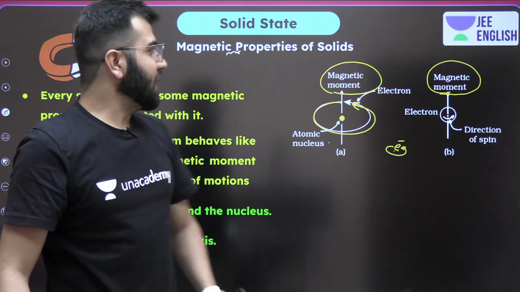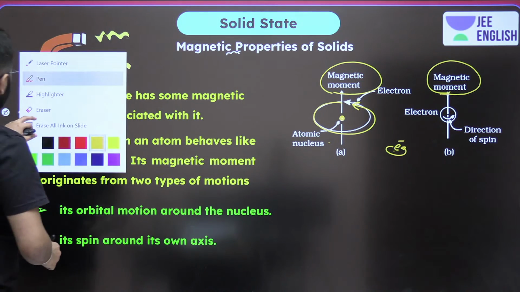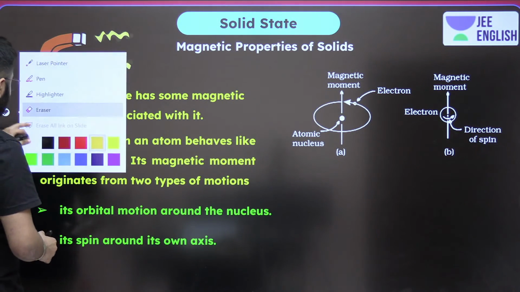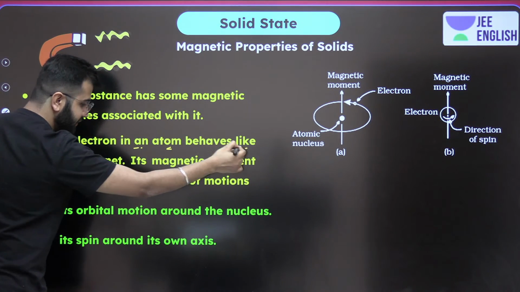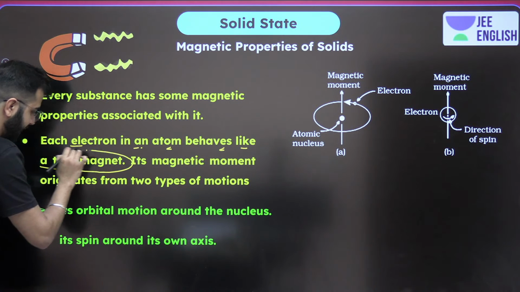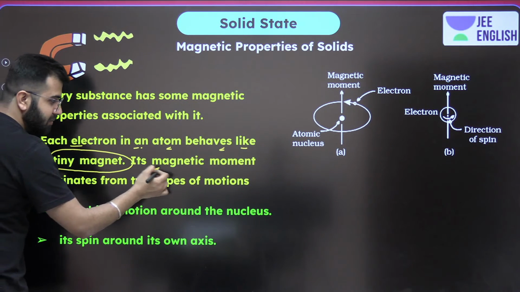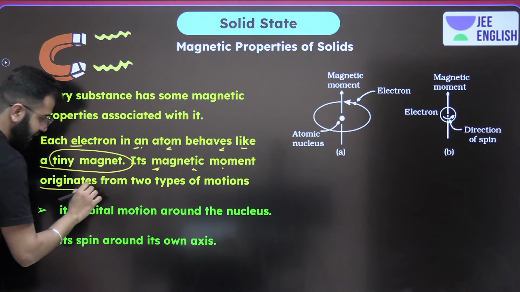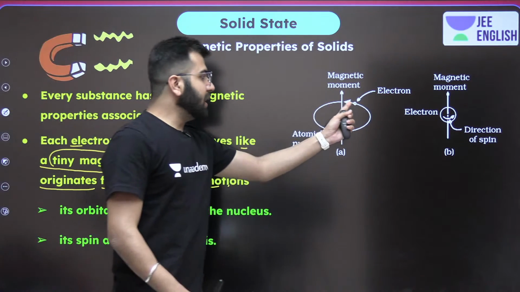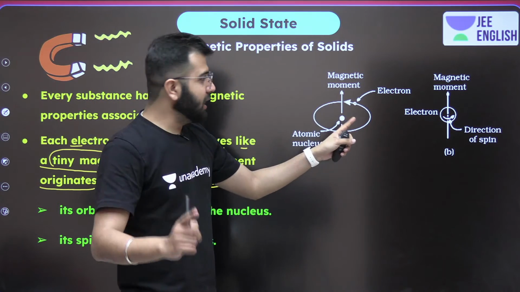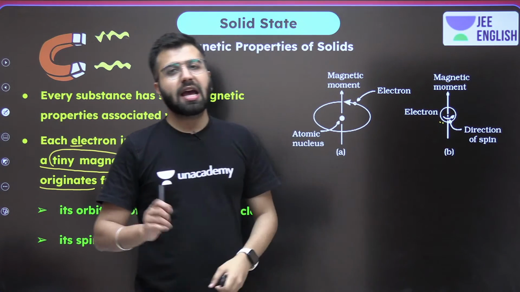Okay, and now over here guys, pay attention. This is the reason what we are talking about: each electron in an atom behaves like a tiny magnet. Its magnetic moment originates from 2 types of motion. One, revolving around the nucleus, and second, rotating on its axis.